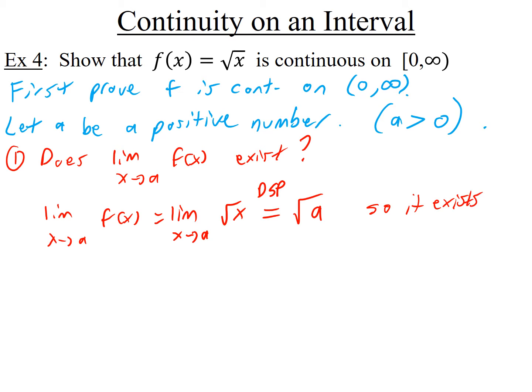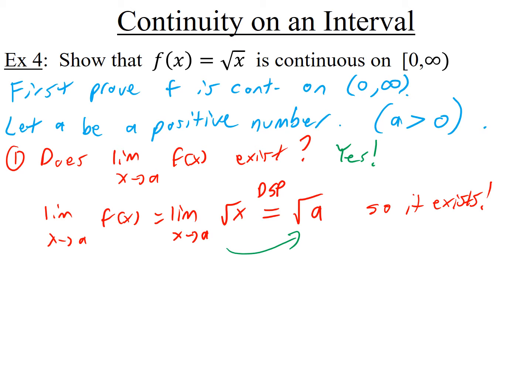Okay, so the answer is yes to the first question. Does the limit exist as x goes to a? Yes. And you see, we used a limit law there. This limit law, when we went from here to here, that was a limit law. And that's true no matter what a is. So I don't have to know what it is. It's true as long as a is a positive number.